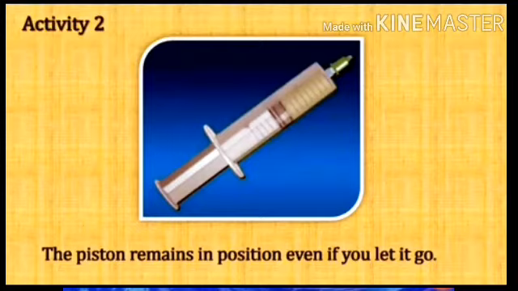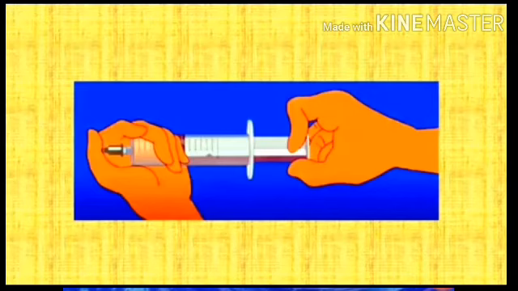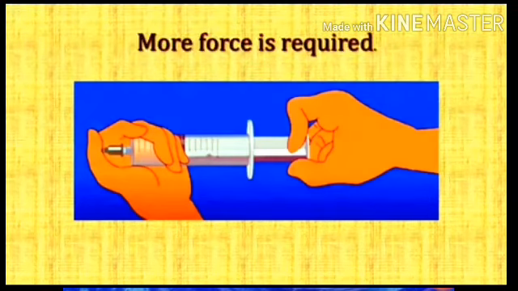Now what to do? Close the inlet hole of the syringe tightly with your thumb, and now pull out the piston. See what will happen. In that position, what do you feel? To pull out the piston, we require some more force. As the inlet hole is closed tightly, compared to the previous case, here we require more force.